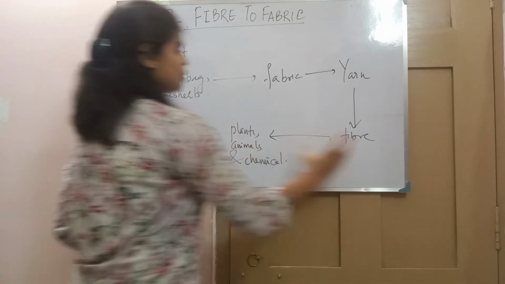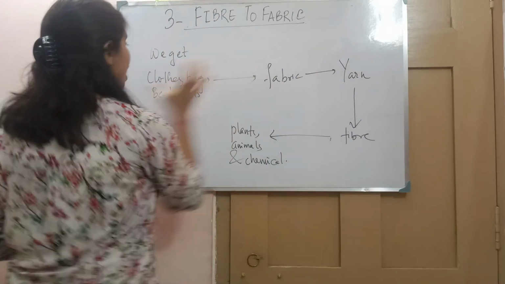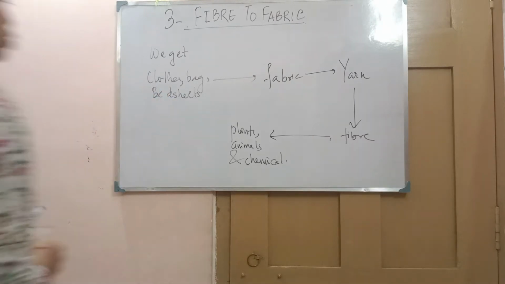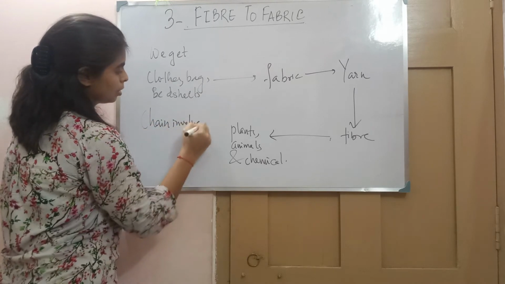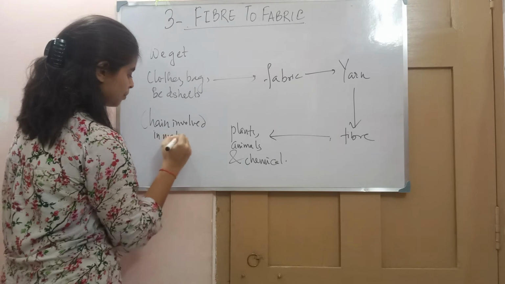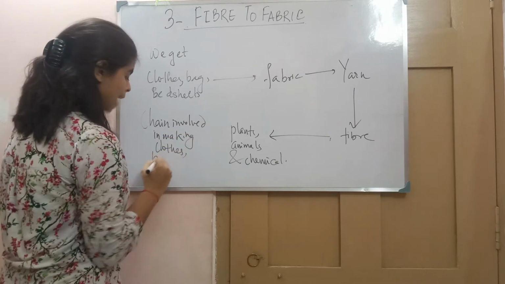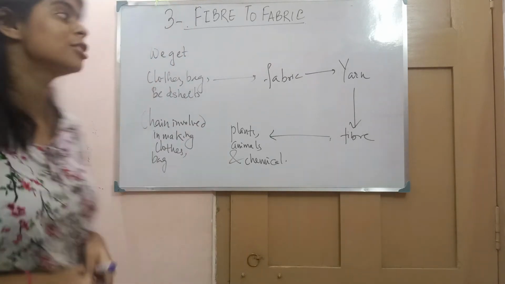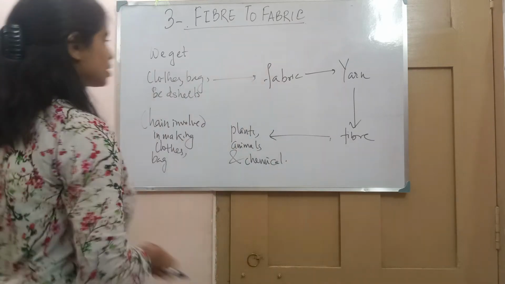From plants and animals we make fiber. From fiber we make yarn. From yarn we make fabric. And from fabric we make what? Clothes, bags and bed sheets. So see, this is the chain involved in making clothes. The clothes we wear, the bags that we carry, the bed sheet that we have in our home, it's not an easy process. It involves so many processes.